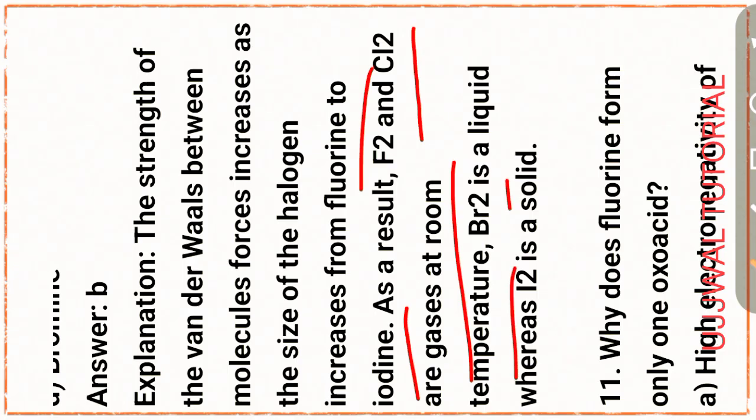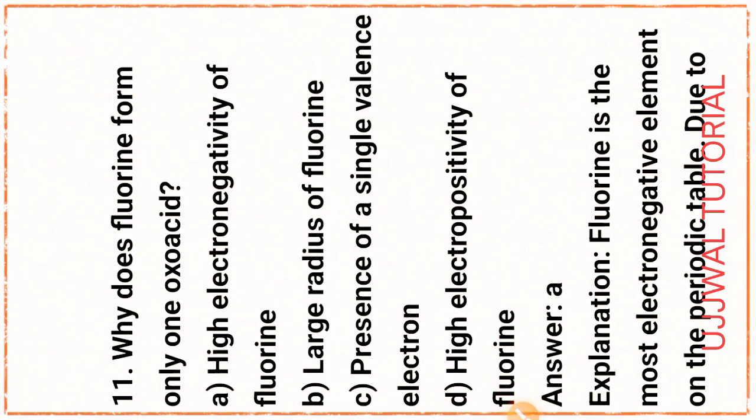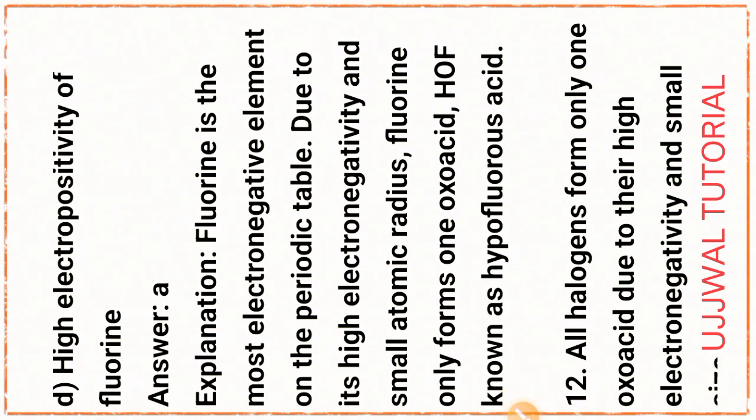Bromine is liquid, whereas iodine is a solid. Okay, next question, question number 11. Why does fluorine form only one oxo acid? That is option A, high electronegativity of fluorine. Fluorine is the most electronegative element on the periodic table.